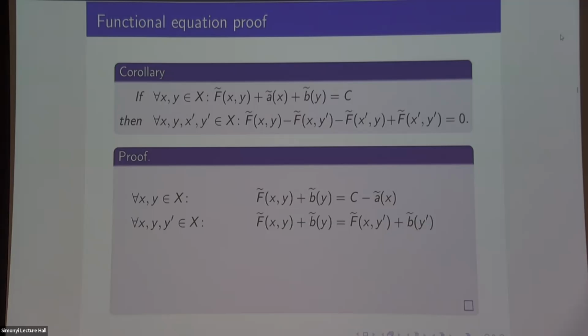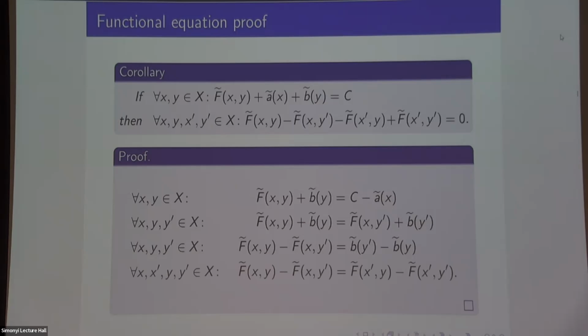If I rearrange that and take all the f's to one side, then the right-hand side here doesn't depend on x now, it's just a function of y and y prime. That means the left-hand side doesn't depend on x either. So the left-hand side for one value of x is equal to the left-hand side for any other value of x. That gives you this statement, which conveniently is exactly what I was trying to prove. So this is an elementary proof of this bizarre fact about functional equations.